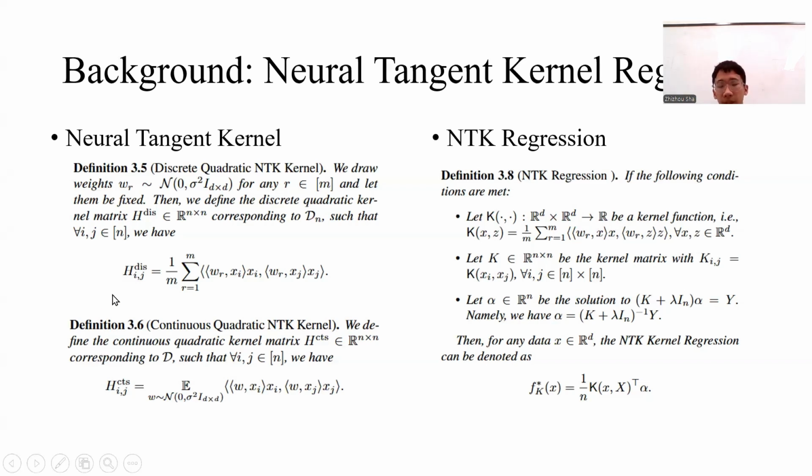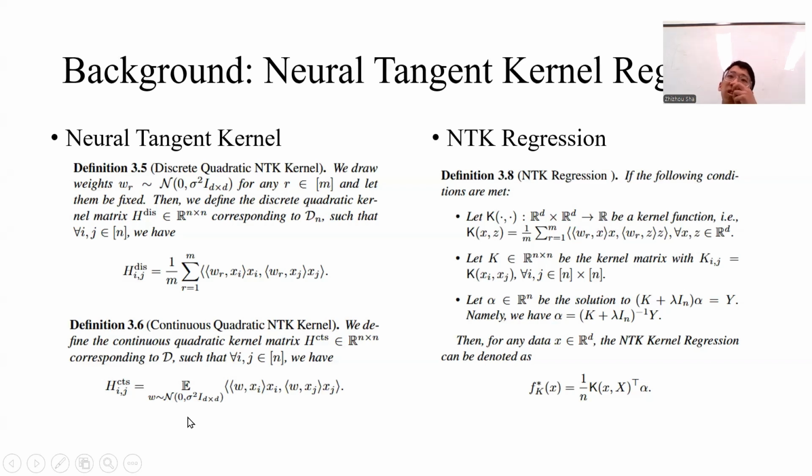In the ideal case, there are infinitely many neurons, so M should be extremely large. We actually substitute the average operation in the discrete version of the NTK kernel with the expectation here. Here we also define the continuous version of the quadratic NTK kernel.